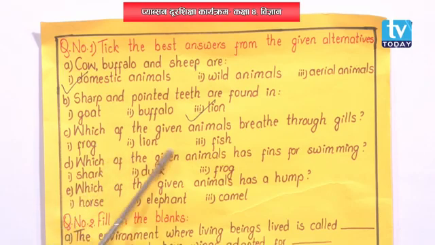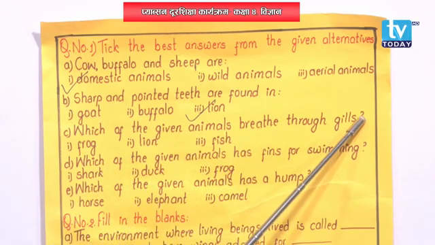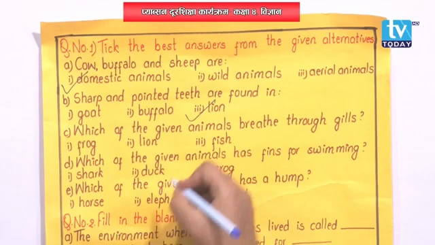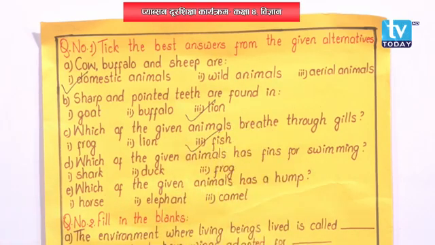And number C, which of the given animals breathe through gills? This is the point that we discussed in today's class. Frog, lion or fish? What does a frog breathe with? An adult frog has moist skin to breathe in water and lungs to breathe on land. Then a lion breathes with the help of lungs. Then what will be the correct answer? So the correct answer is fish. Fish breathe with the help of gills. Okay. Moving on to number D.